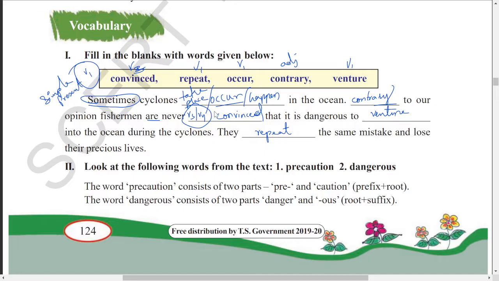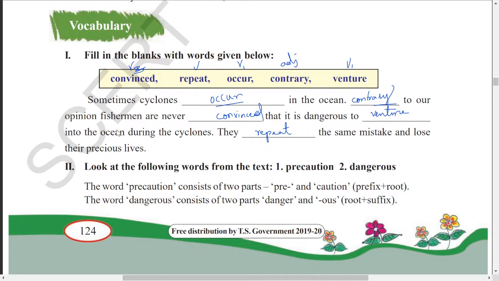Now what you do is use all these options here, and try to read all of them. Sometimes cyclones occur in the ocean contrary to our opinion. We have one opinion. What is our opinion? There are cyclones now and then in the oceans.